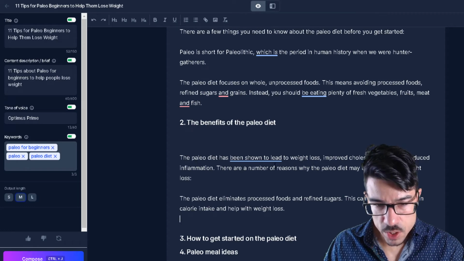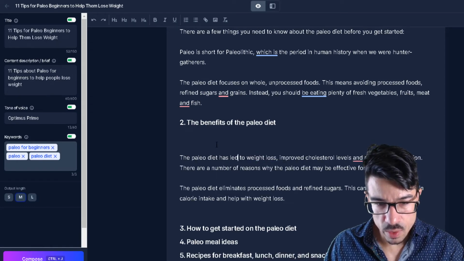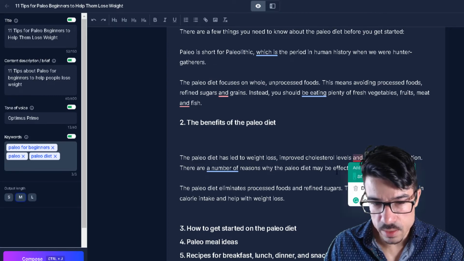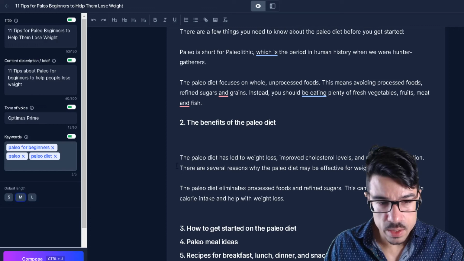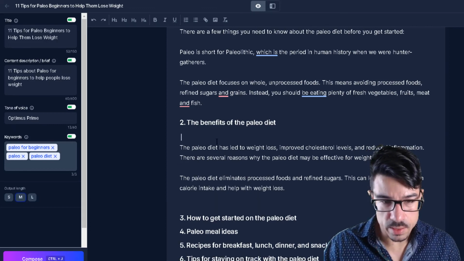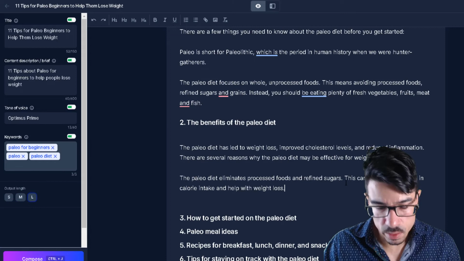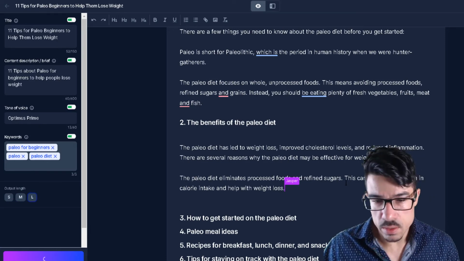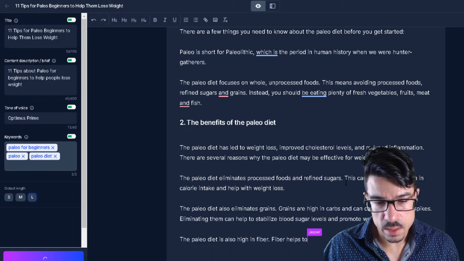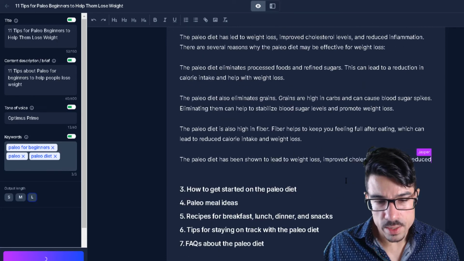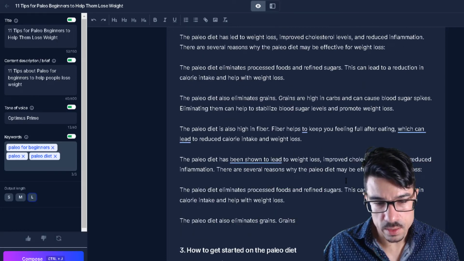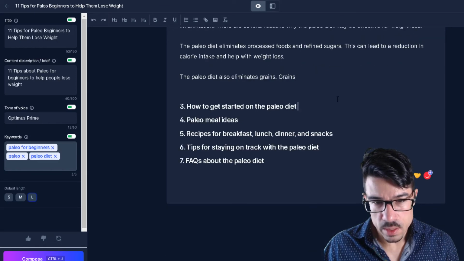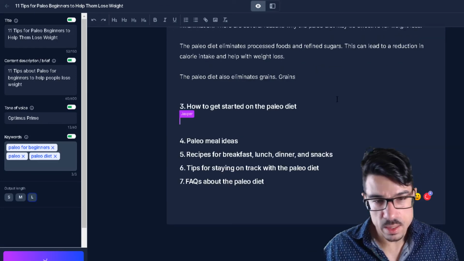The palette data has been shown, and you can use Grammarly to actually change this and correct it, as you can see, which is also a pretty good software that you can use. And I use it on a daily basis. I'm actually going to put longer, to just write more content. And as you can see, it quickly writes a lot of content for you. And we can go to another point and rinse and repeat.